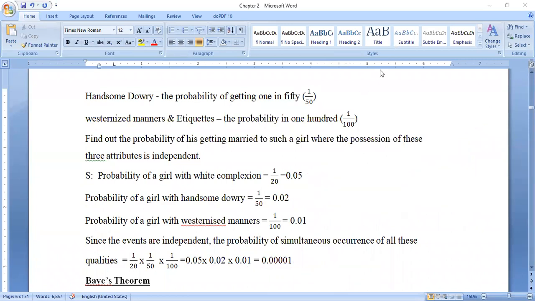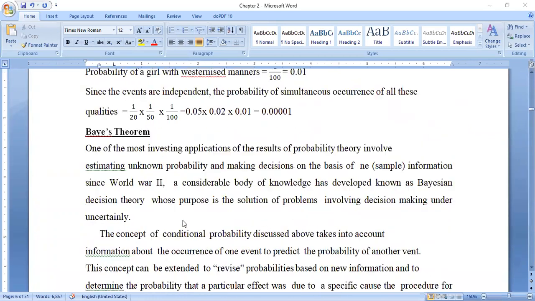The next one, I'm moving to Bayes theorem here.